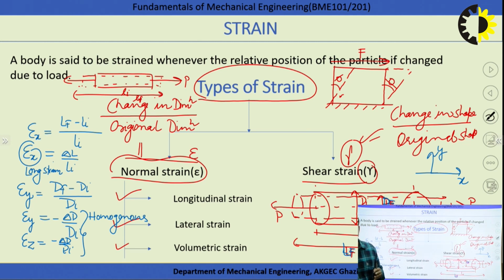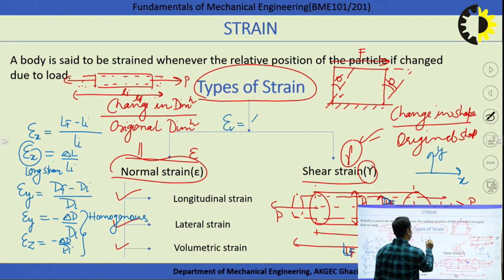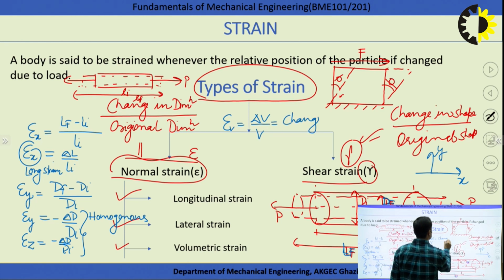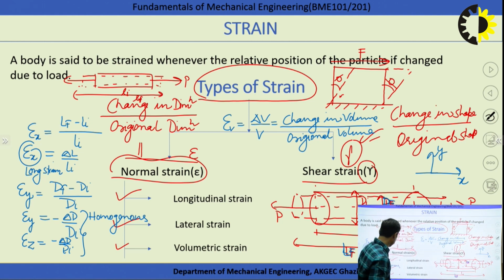Volumetric strain is also a type of normal strain. As the word indicates, volumetric strain is nothing else but the change in volume to the original volume. So volumetric strain is defined as the change in volume to the original volume, correct? This way we can understand the types of normal strain, okay?